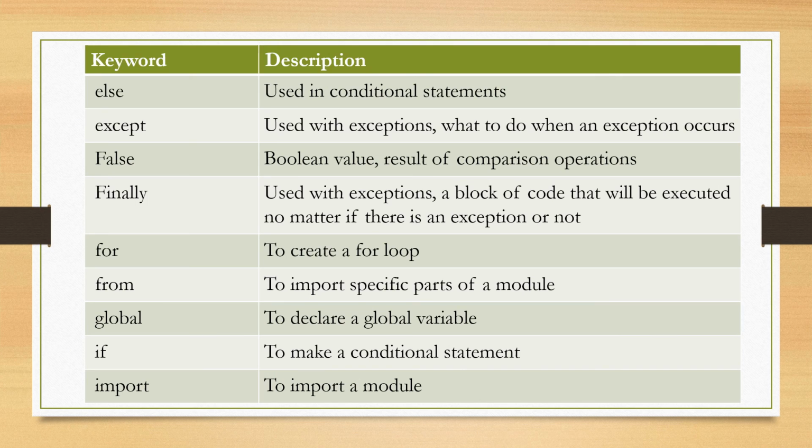Else, used in conditional statements. Except, used with exceptions, what to do when an exception occurs. False, Boolean value which gives results of comparison operation. Finally, it is used with exception, a block of code that will be executed no matter if there is an exception or not. For, to create a for loop.